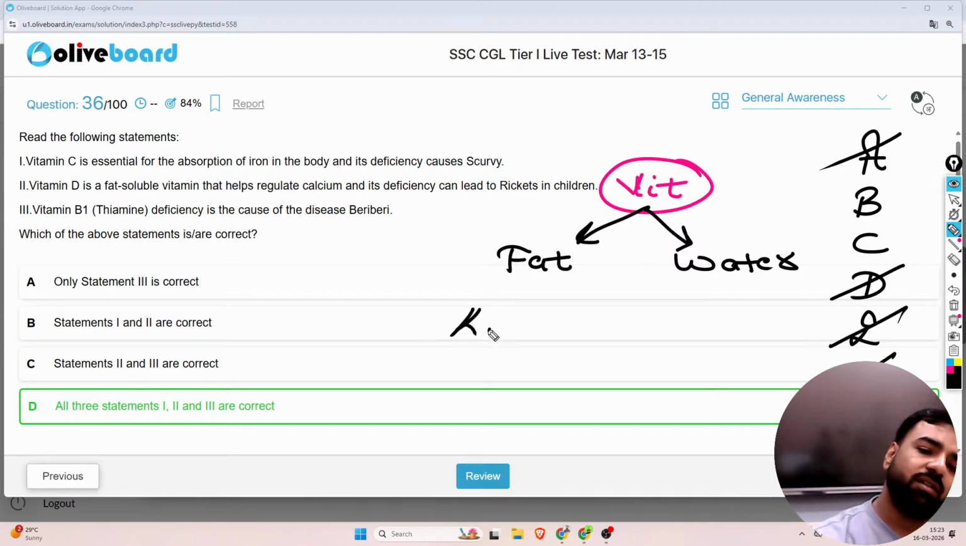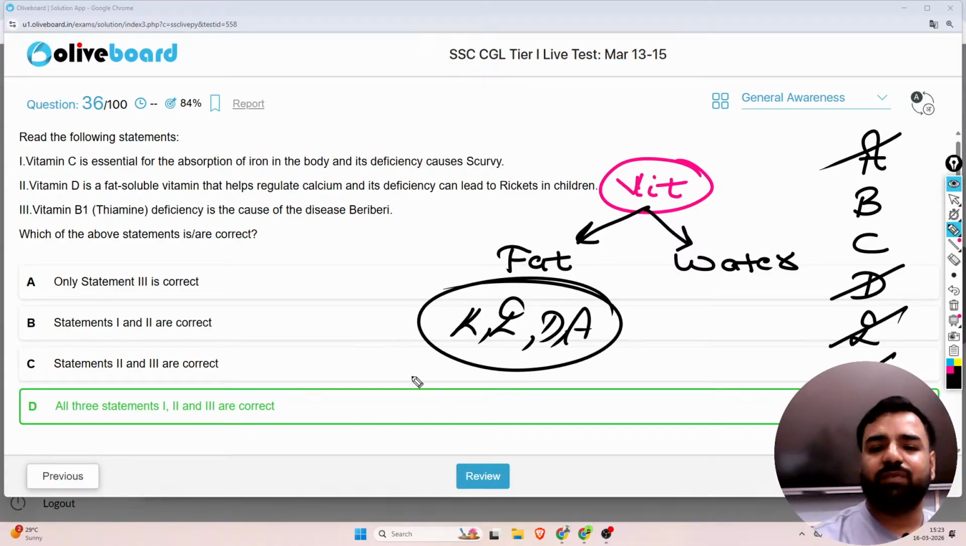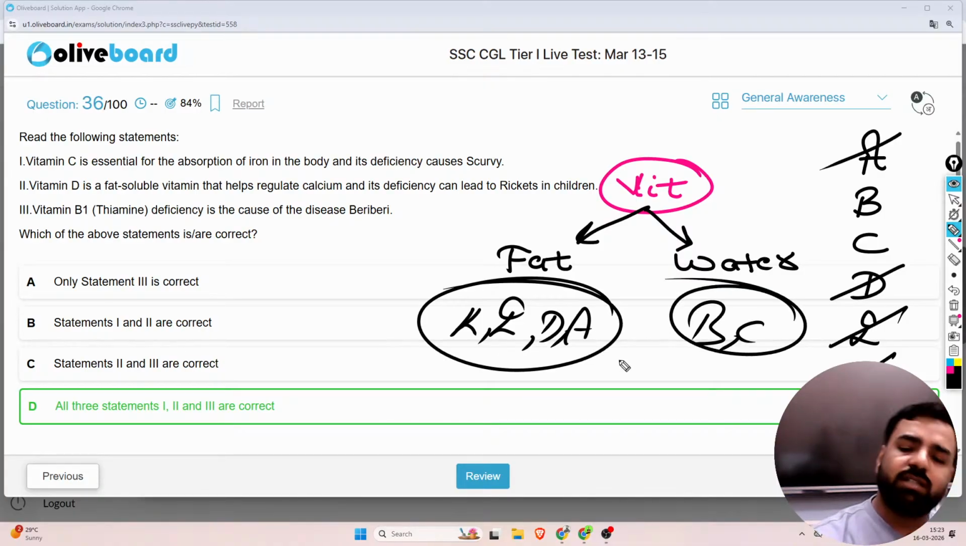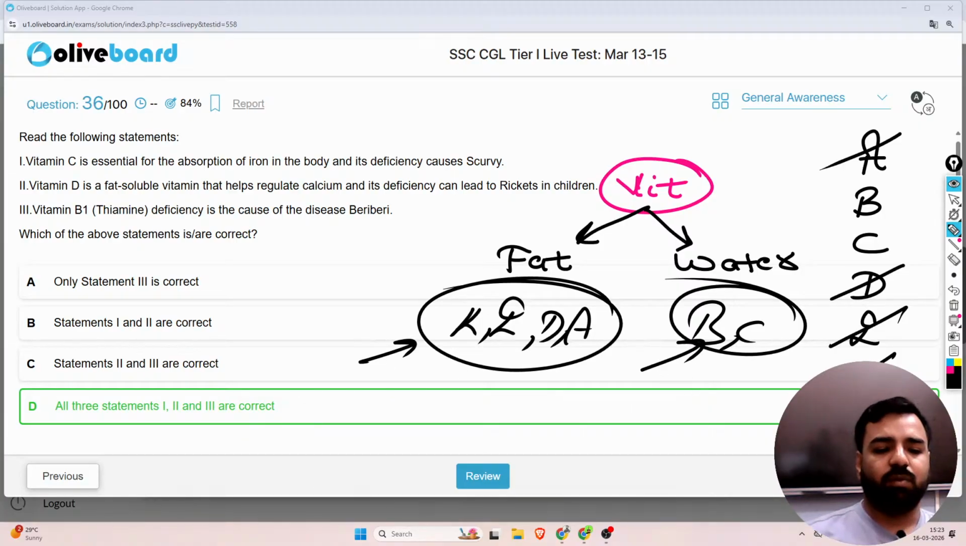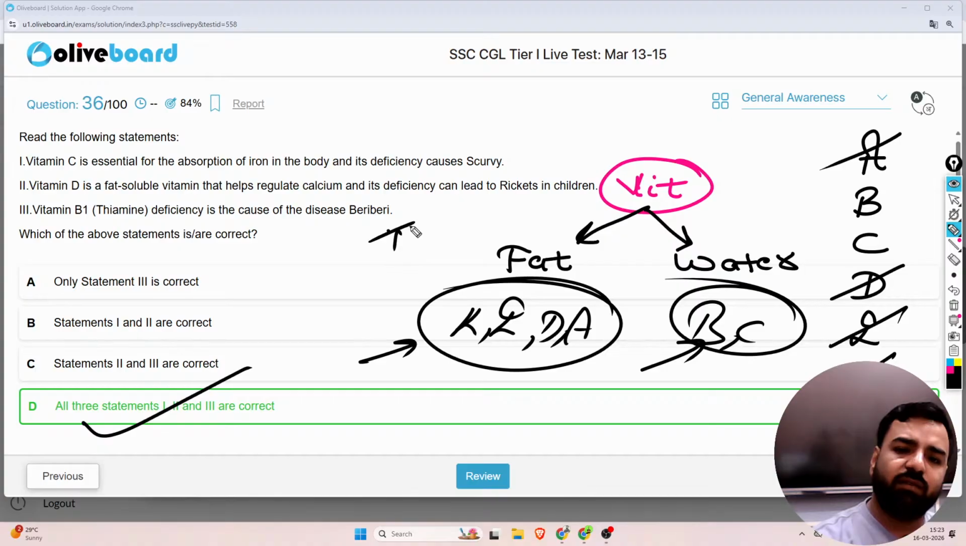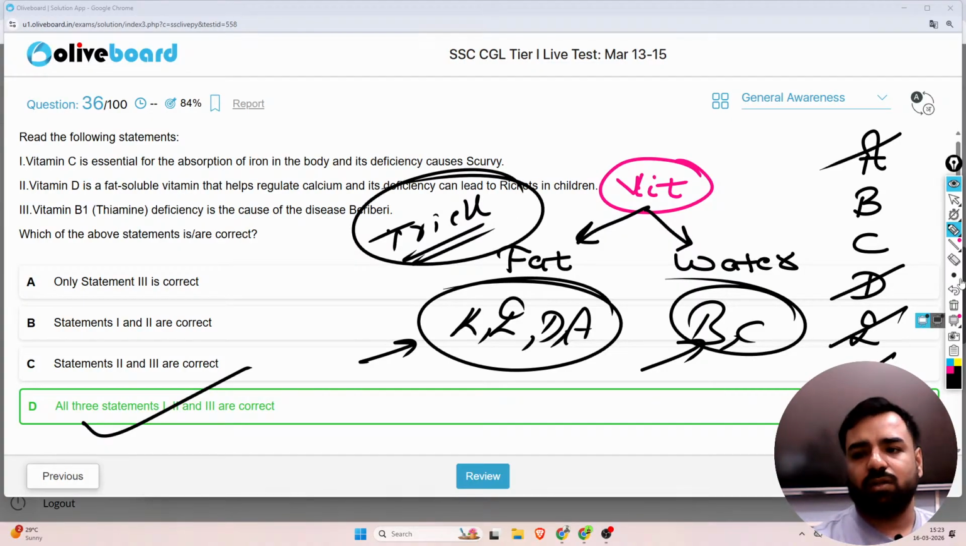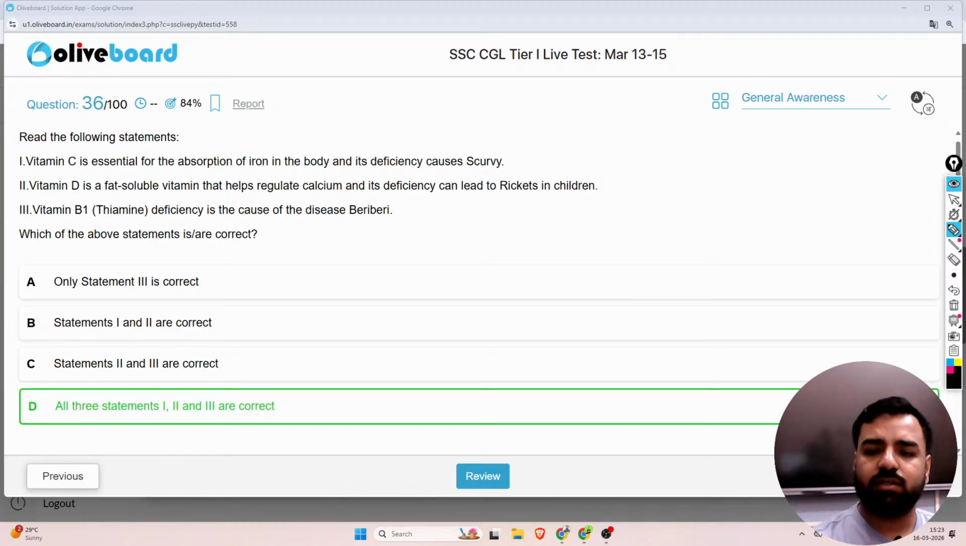What is the option? So the only option left is fat. So keeda is actually fat soluble, and B, C is water soluble. So these are fat soluble vitamins and these are water soluble vitamins, right? So this means option number D was correct. So here I have given you the trick also. This trick will be very beneficial in determining which is water soluble and which is fat soluble. Next, what is the next question?